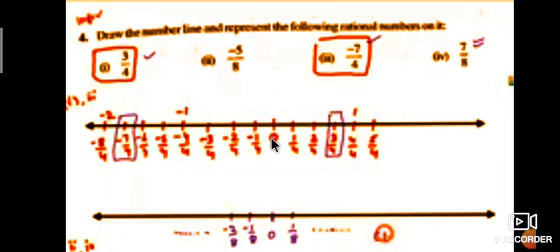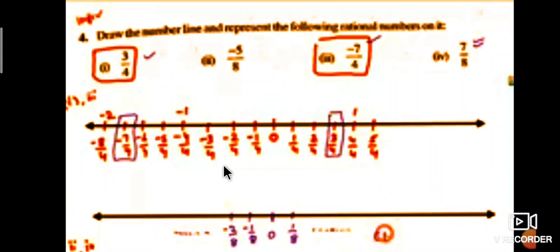Starting with 0, it is 1 by 4, 2 by 4, 3 by 4, 4 by 4, 5 by 4, and so on. Like that, on the left side: minus 1 by 4, minus 2 by 4, minus 3 by 4, minus 4 by 4, minus 5 by 4, minus 6 by 4, minus 7 by 4, minus 8 by 4, like that.